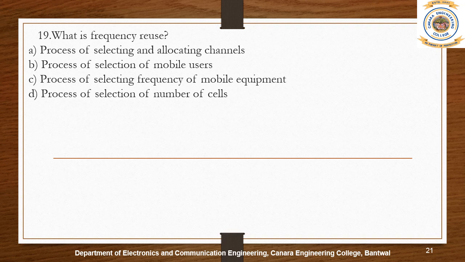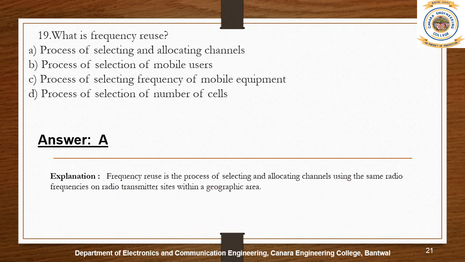Frequency reuse is the process of selecting and allocating channels using the same radio frequencies on radio transmitter sites within a geographic area that are separated by sufficient distance to cause minimal interference with each other. The number of times a frequency can be reused is determined by the amount of interference a radio channel can tolerate from nearby transmitters that are operating on the same frequency.